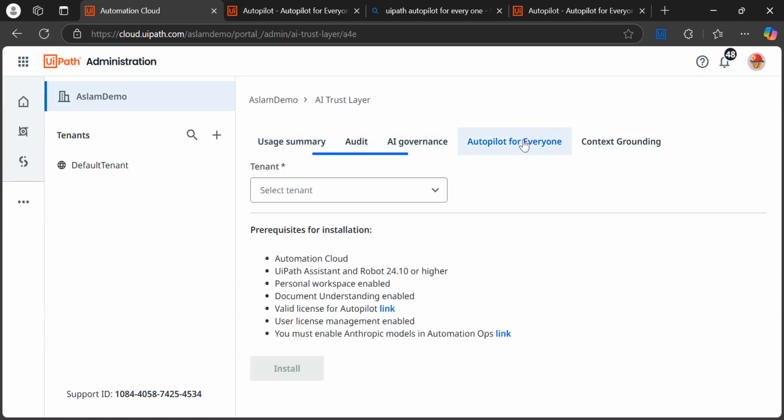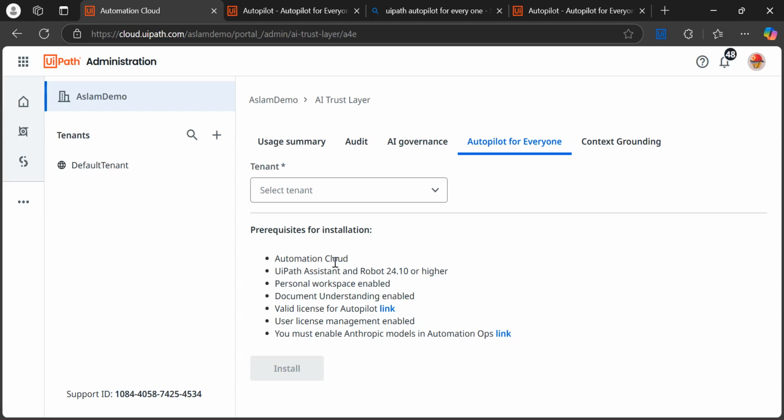Autopilot for Everyone is also visible. So this tab is coming. You need to come here and install this Autopilot for Everyone for your tenant, right? So you need to select the tenant from here and just install. If you install this, then this will be visible to every user. Since this is cloud based, you don't need to go to every user and install on their local system. Only at cloud level you need to install.